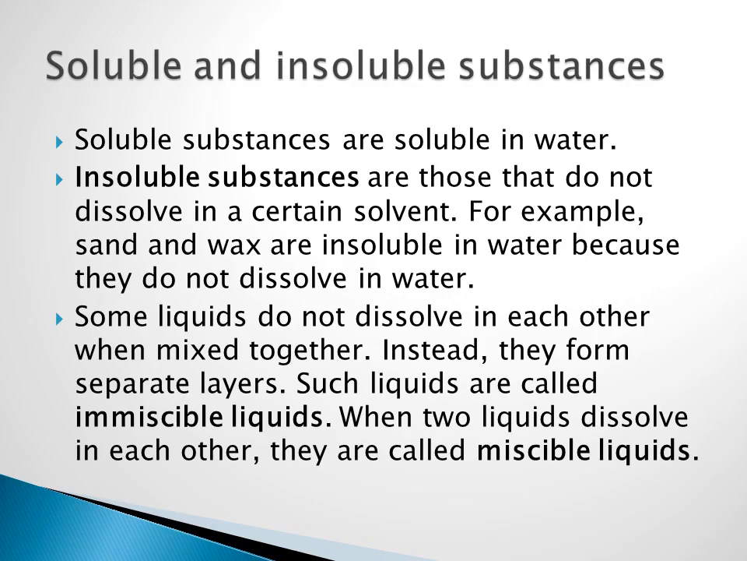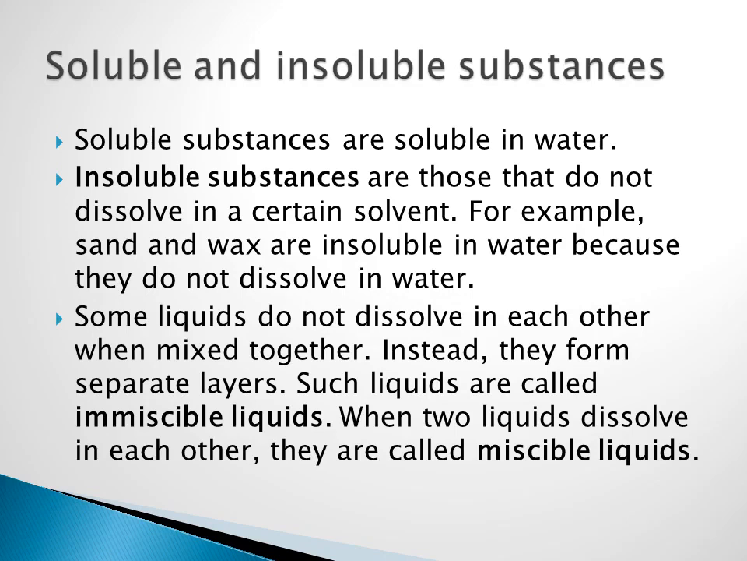Example, if we take oil and water, both are liquids, right? Pour some water in the oil, what will happen? They do not mix with each other, right? Those liquids are called immiscible liquids. Miscible liquid means when two liquids dissolve in each other. That is milk and water. Pour water in the milk, what will happen? They will dissolve with each other, right? So they are the example of miscible liquids.